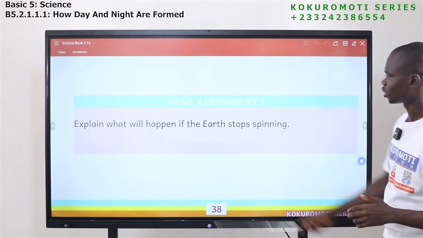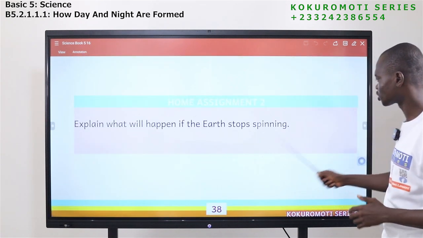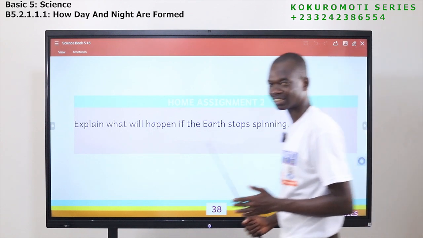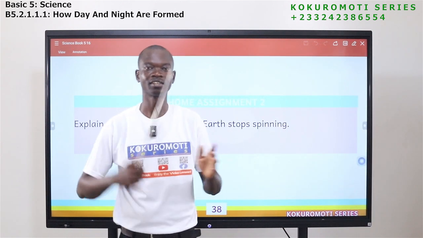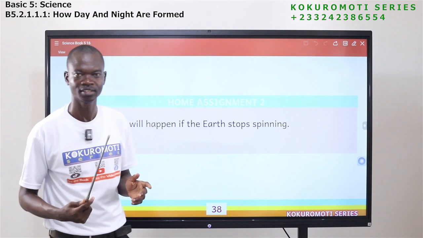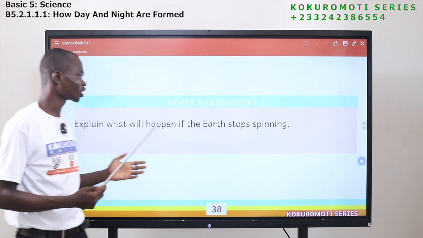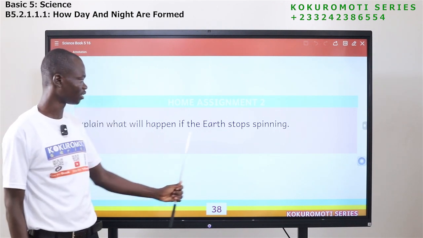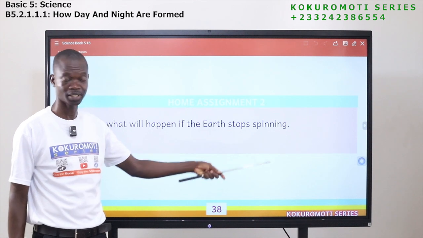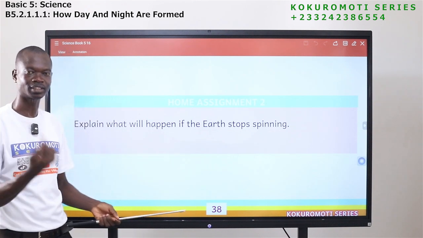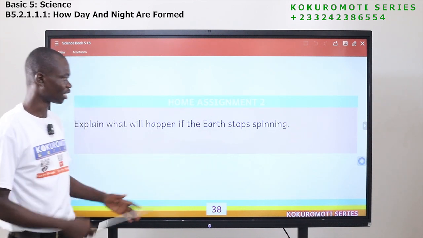Home assignment 2, explain what will happen if the Earth stops spinning. Just imagine that the Earth has stopped turning or rotating. What do you think will happen? So explain what will happen if the Earth stops spinning. Spinning is the same as what? Turning around. Now this is the end of the lesson.